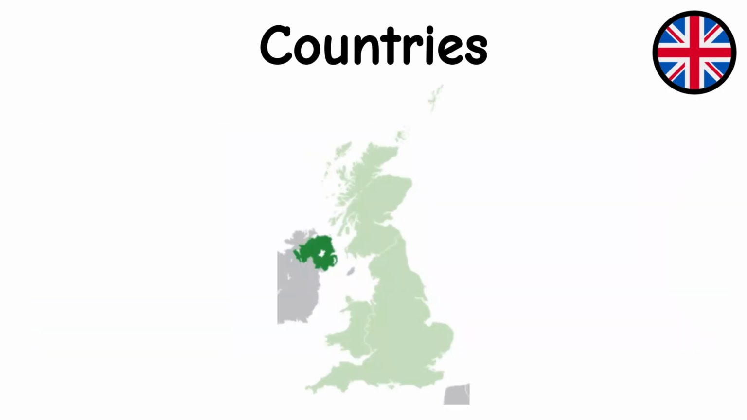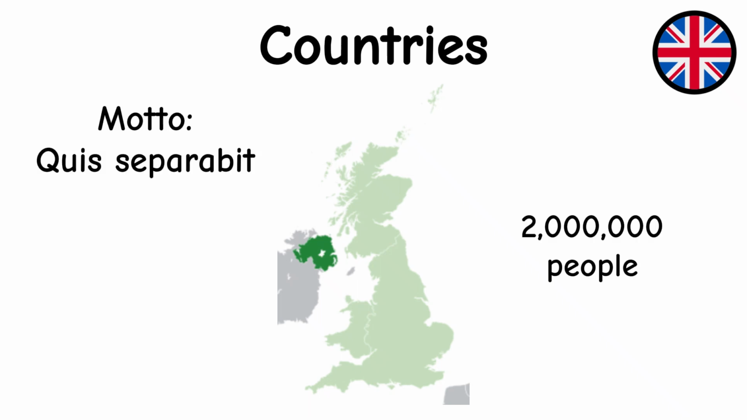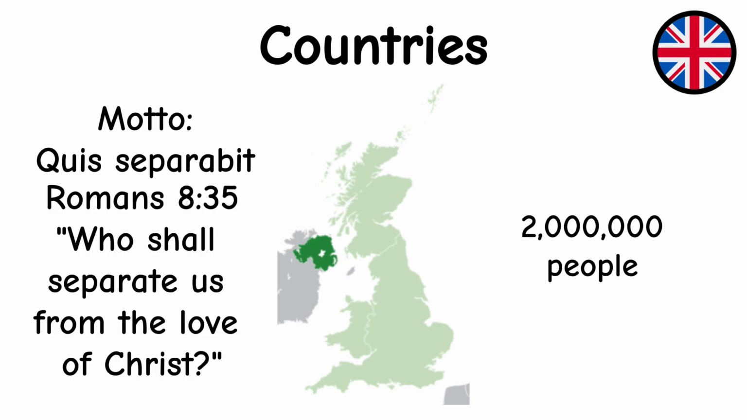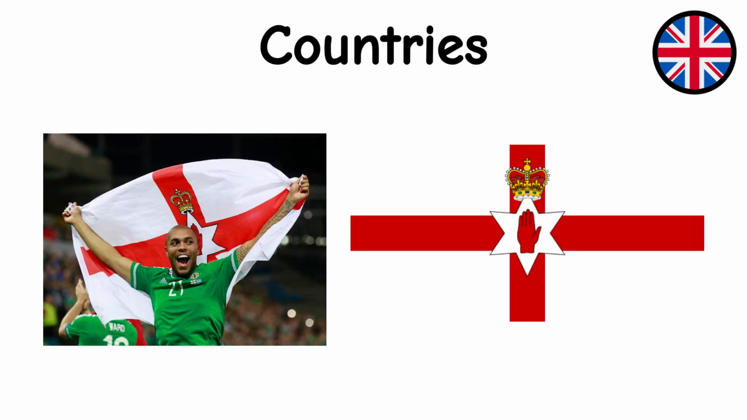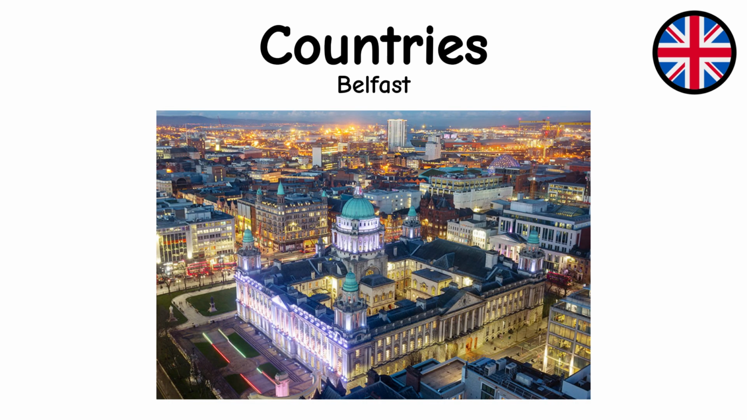Northern Ireland has a population of nearly 2 million people. Its motto is Quis separabit, which is from Romans 8:35, which says, Who shall separate us from the love of Christ? Northern Ireland does not have an official flag, but they use the Ulster banner in sports, so that has become its unofficial flag, and the capital is Belfast.